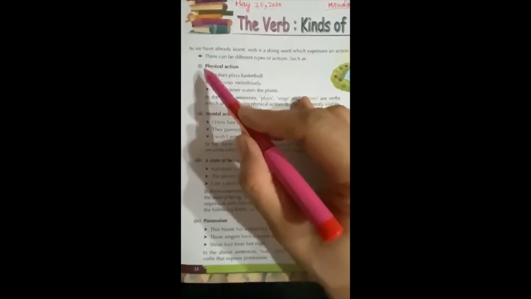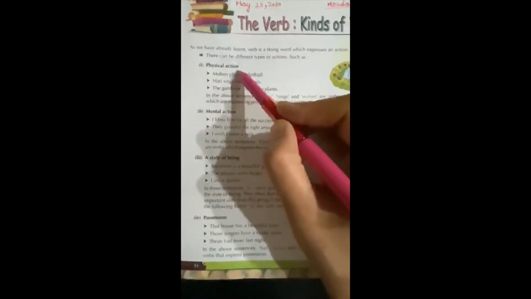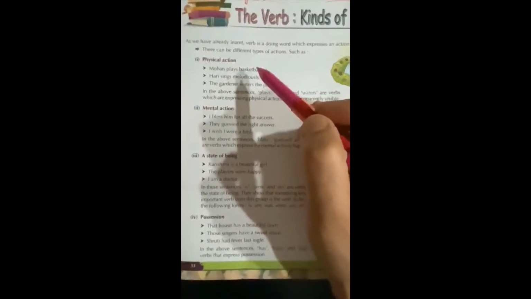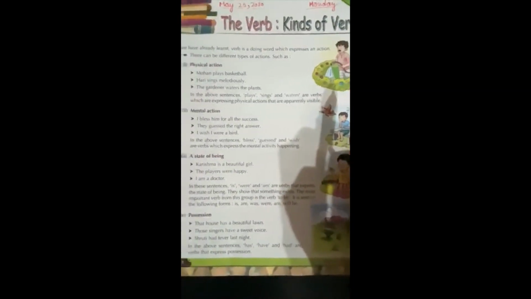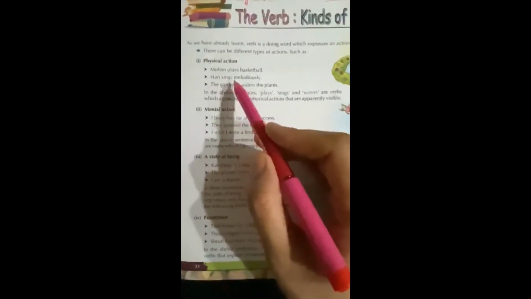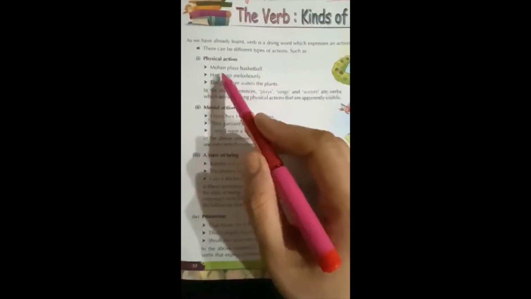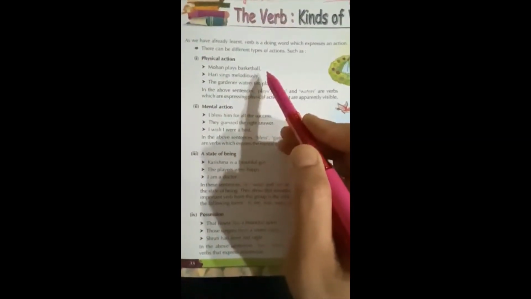So first of all, let's start with physical action. I am writing. Gardener is watering the plants. Hari sings melodiously. Mohan plays basketball.